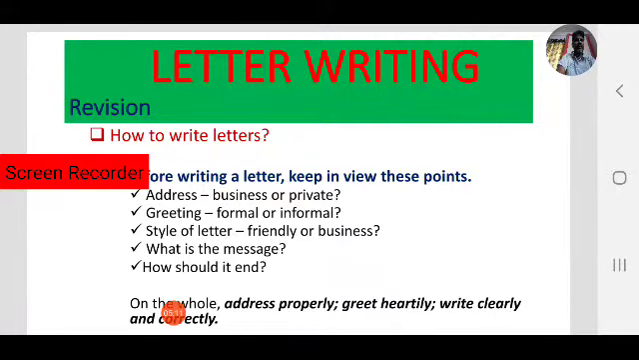Whatever the letter, whether it is formal or informal, on the whole we have to address properly. Always keep in mind: address properly, greet heartily, and write clearly and effectively. So these are the main points you have to keep in mind while writing a letter.